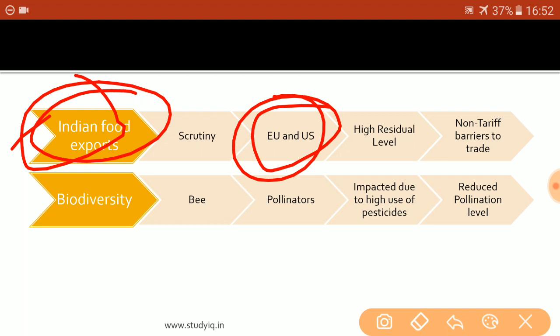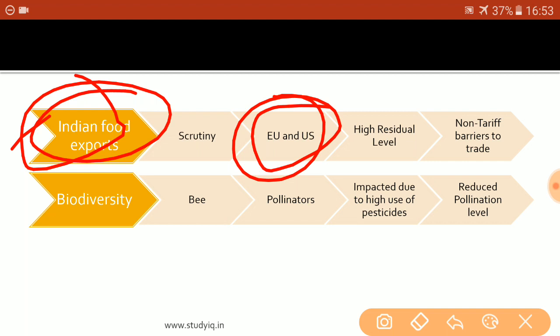What exactly happens is, let us say that if we are exporting mangoes from India to any country of the European Union, recently there was this news that the mango consignment that was to be exported from India to the European Union was cancelled because the European Union authorities tested a sample of mangoes and the residual level of chemicals in it was found to be really high. For example, let us say that there is one piece of mango. The international standards are, just consider a crude example, that a single piece of mango can have only 1 gram of pesticide in it.